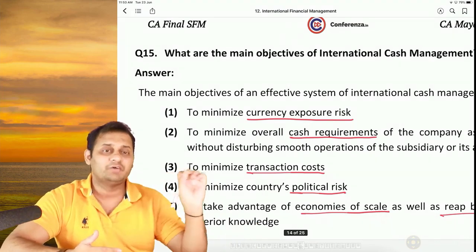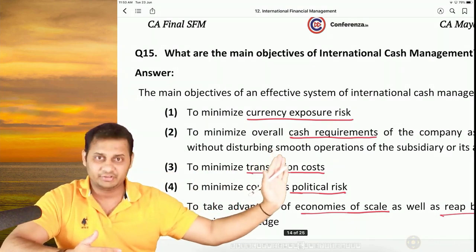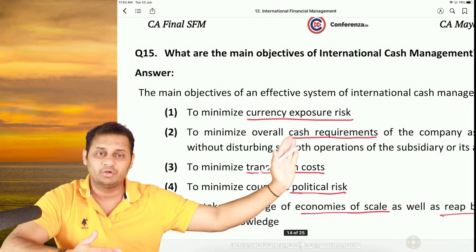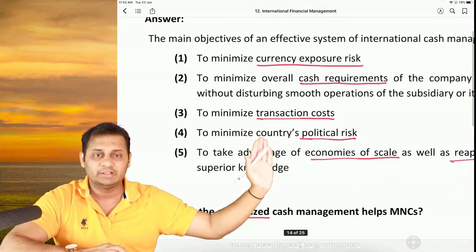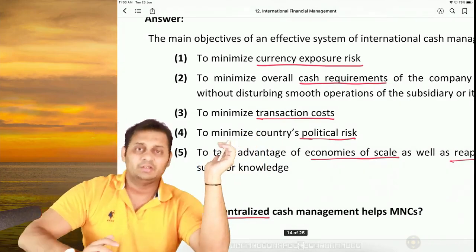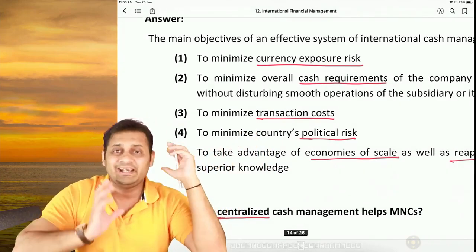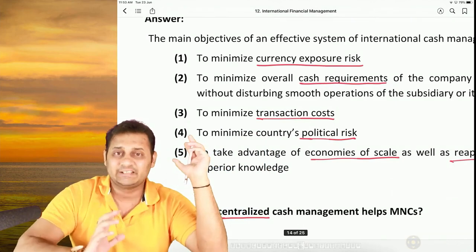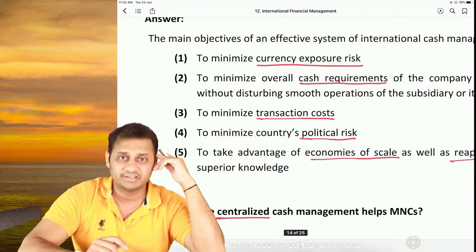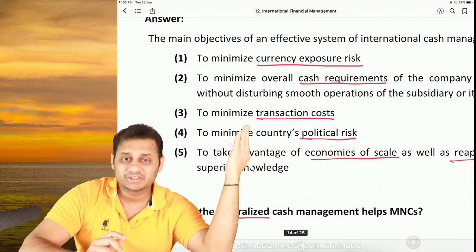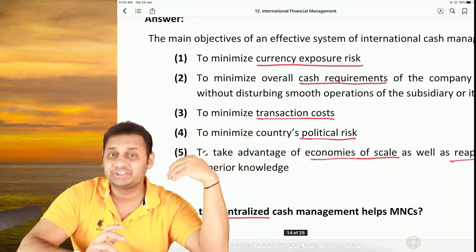So without affecting the operation, without disturbing the smooth operation, I would want the cash requirement to be as minimum as possible. Then comes the transaction cost. I will try to use the netting concept in order to minimize the transactions between subsidiaries, so that I can minimize the transaction cost, and I can minimize the exchange rate risk.